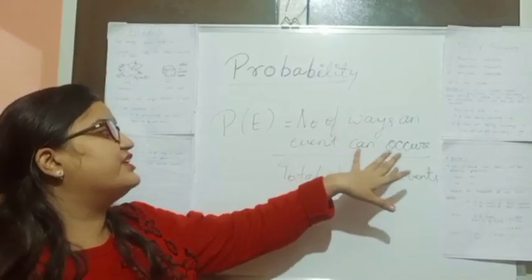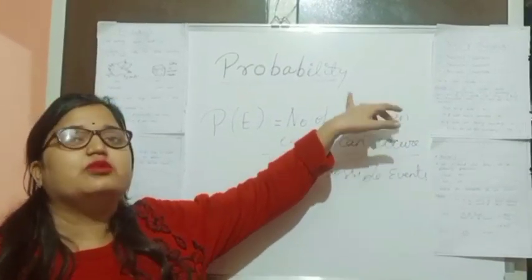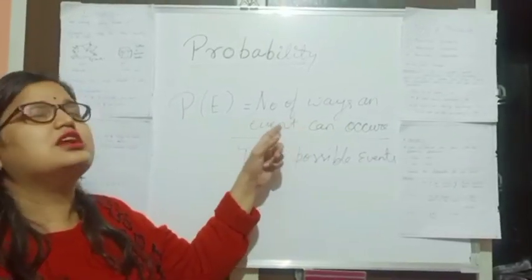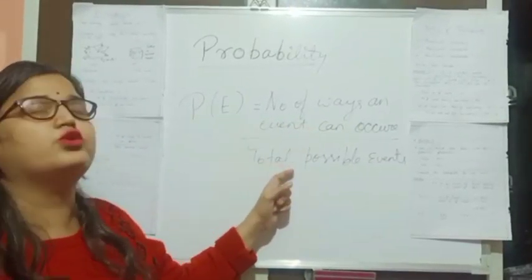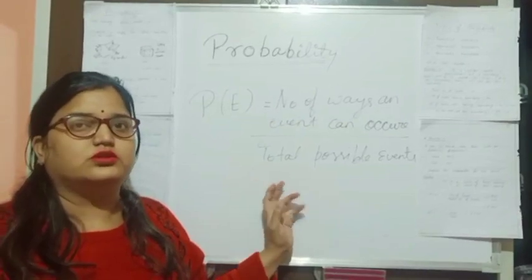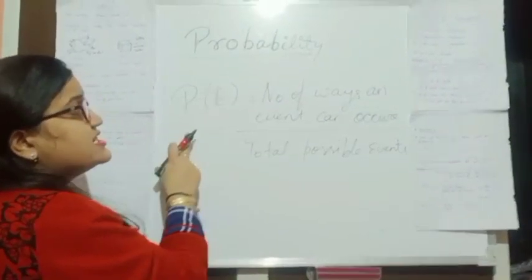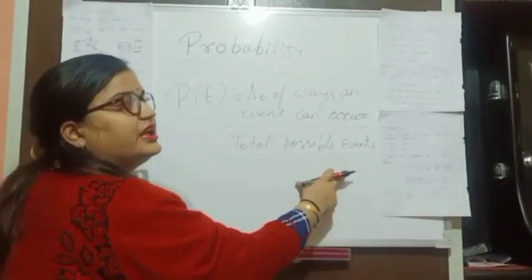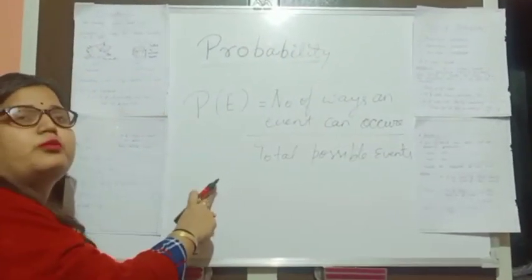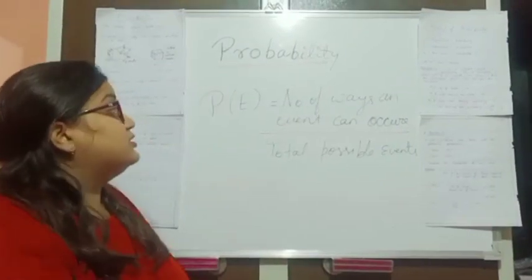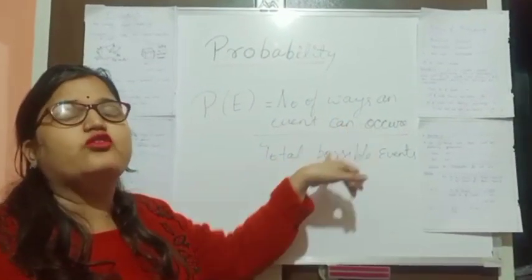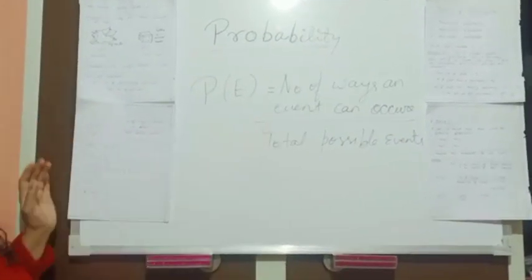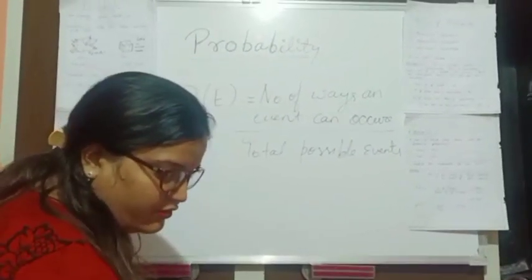The number of ways an event can occur, or the number of favorable outcomes, the outcomes we want, over the number of total outcomes. So the probability of any event is the number of ways an event can occur over total possible events, or the number of favorable outcomes over the number of total outcomes.